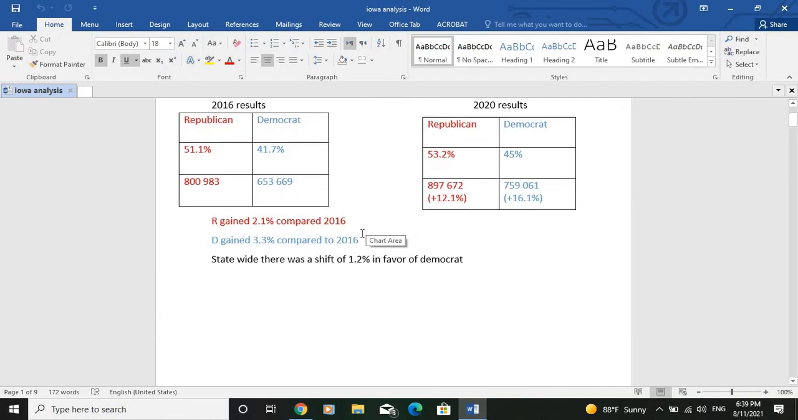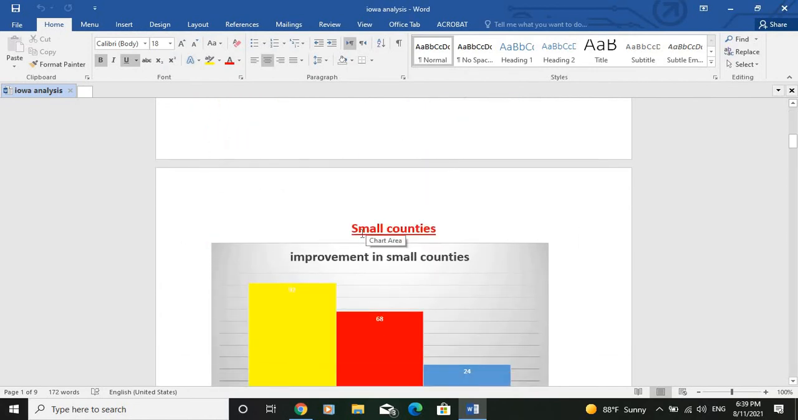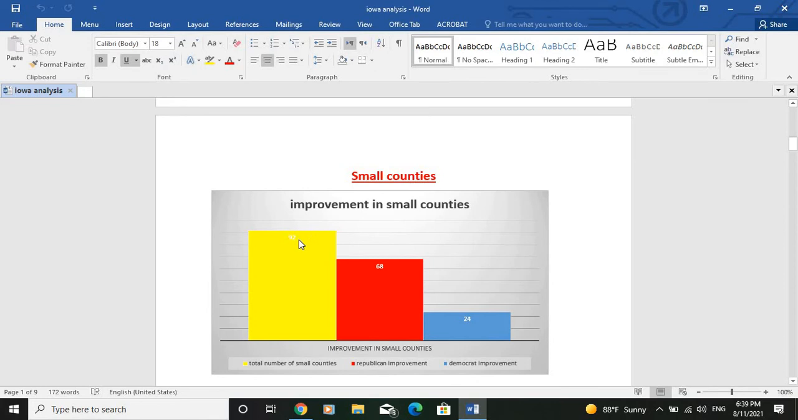So now beginning with the small counties of Iowa, we have a total of 92 small counties in Iowa. We see that it's the Republicans who were able to improve big in these counties compared to the 2016 election.